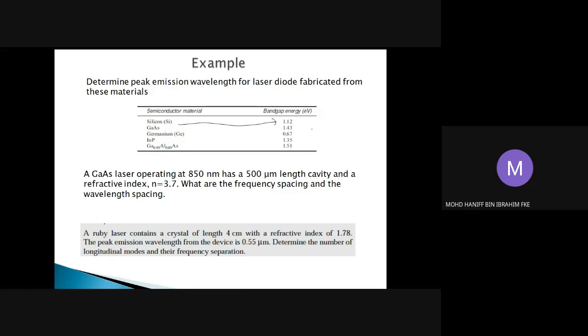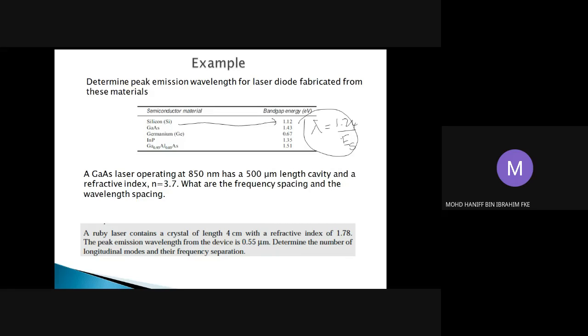As we have seen in lecture 7 last week, the wavelength and the bandgap energy are interrelated by this equation, where lambda is equal to 1.24 divided by Eg, the bandgap energy. From this equation, we can calculate the wavelength emitted by the material if we know the value of its bandgap energy.